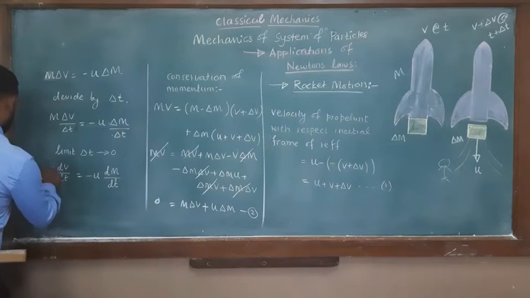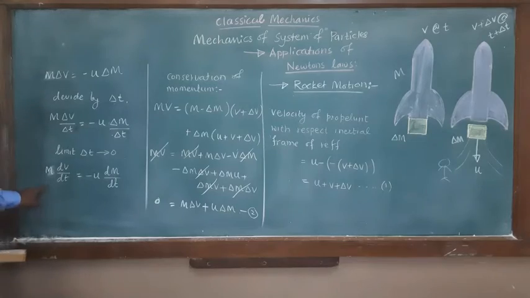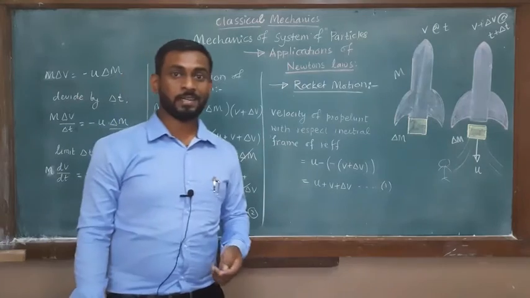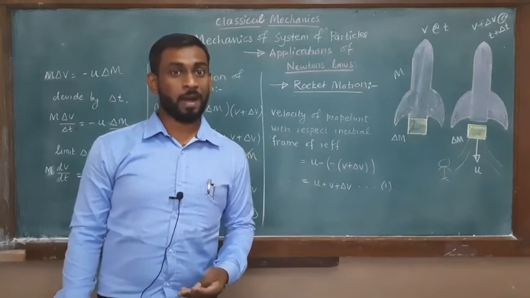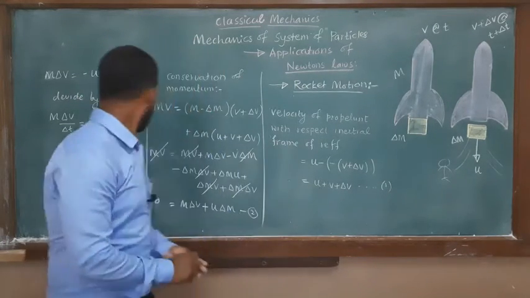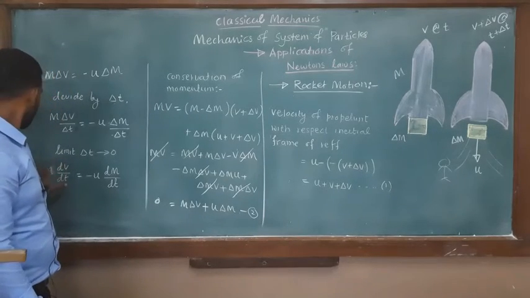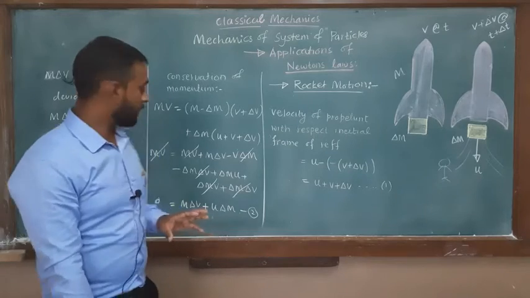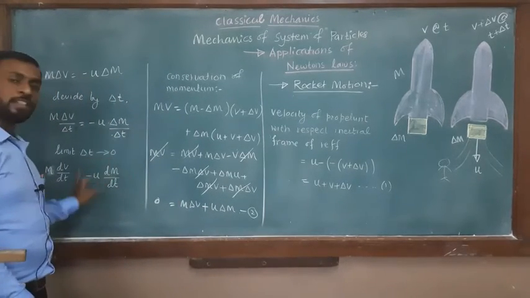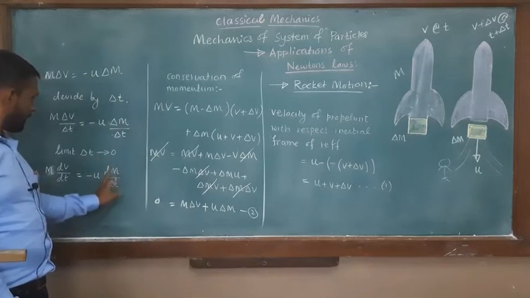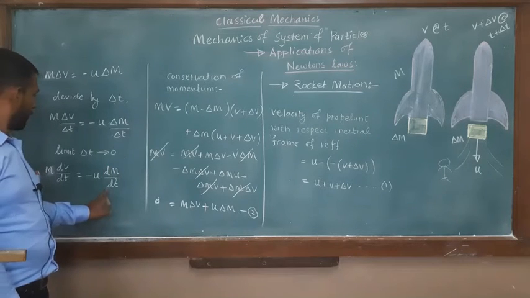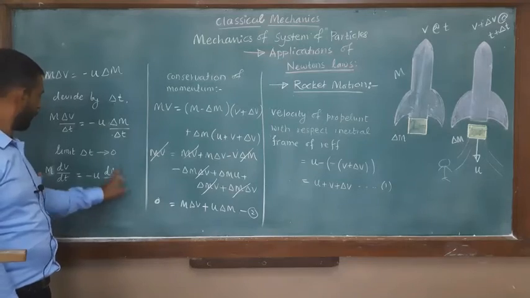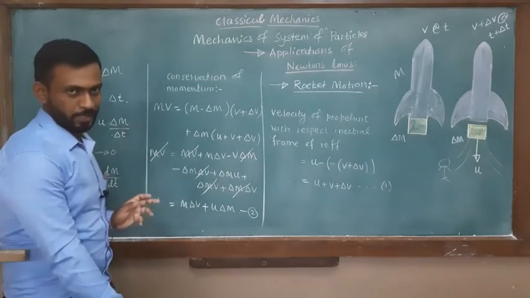Look at these values. This is m, so m dv by dt. What is dv by dt, by the way? dv by dt is acceleration, and mass into acceleration is force. So through that much amount of force, this rocket is going in the upward direction. And this is again a force, in the direction of u dm by dt. Mass upon time times velocity, so you will find the dimension of force over here.